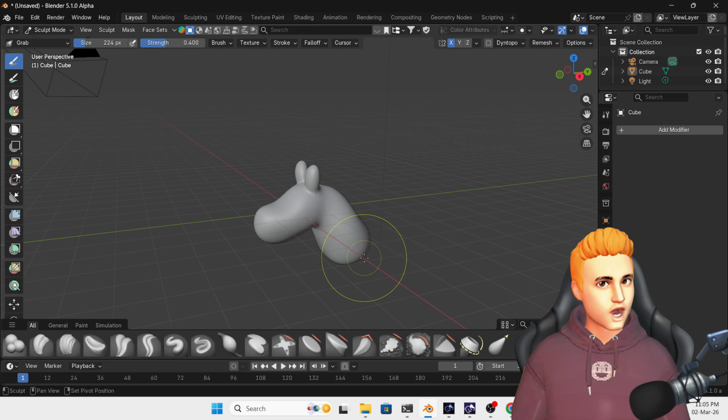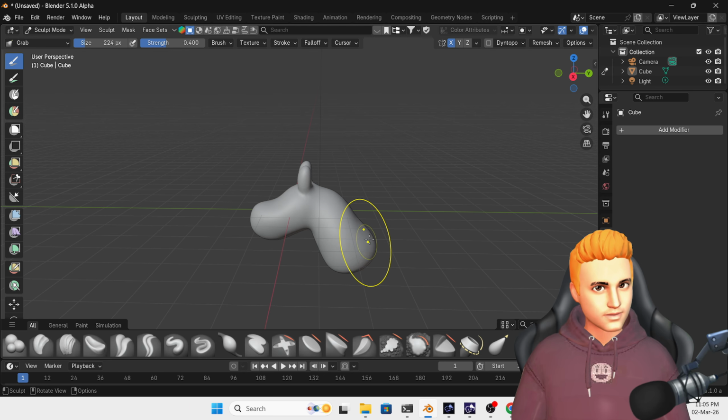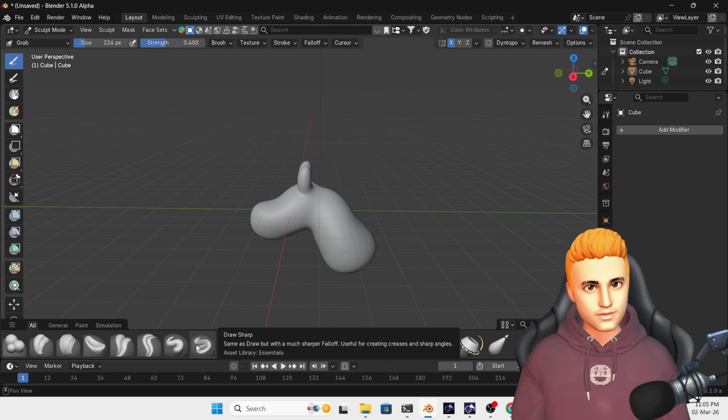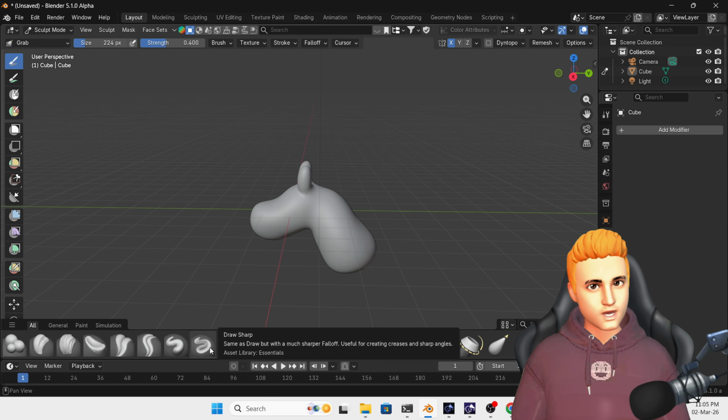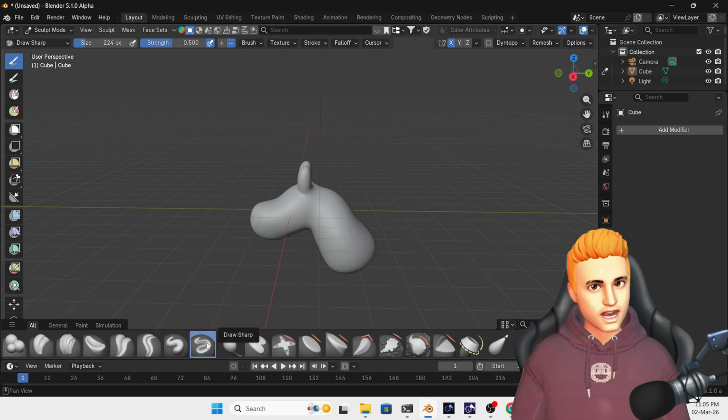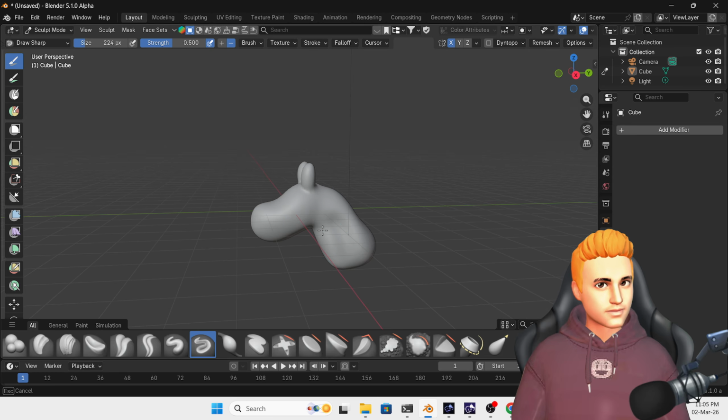If you have to smooth, press Shift and then we can smooth. Here, click the draw sharp brush and then put one line here like this and then smooth it a little bit.